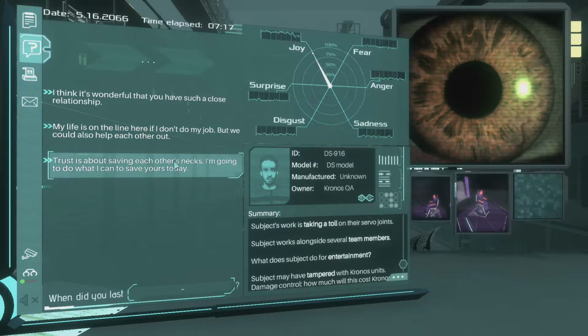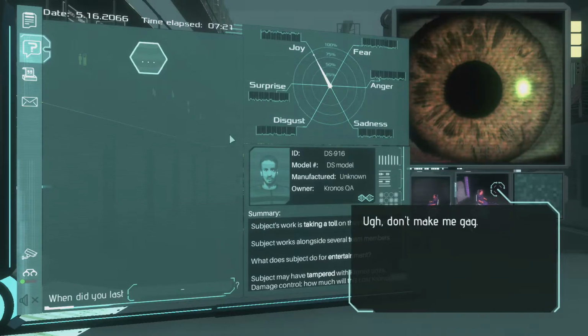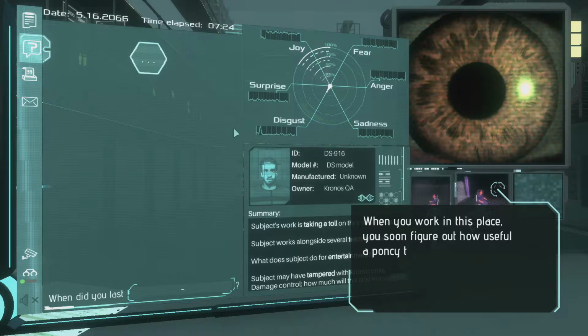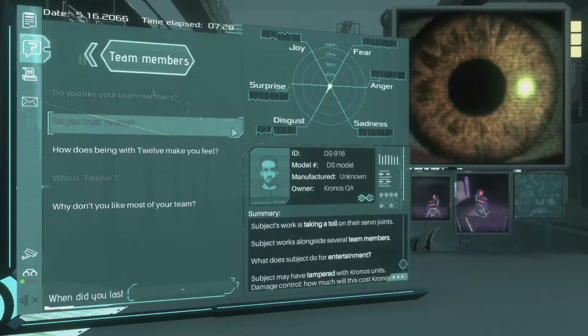Trust about saving each other's necks. I'm going to do what you can to save yours today. I think it's wonderful you have such a close relationship. Don't make me gag. When you work in this place, you soon figure out how useful a pawn's turn of phrase is. And it ain't wonderful, it's necessity.